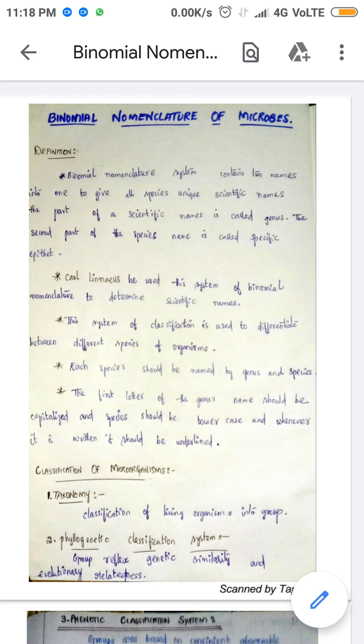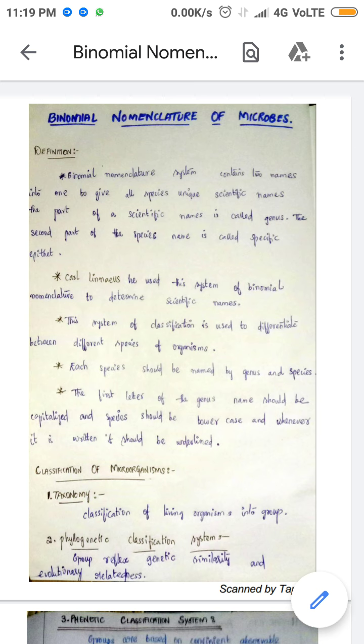So what is binomial nomenclature? It is the formal naming system for living things that all scientists use. It gives two parts, as I told you earlier: the first part is genus and the second part is species.